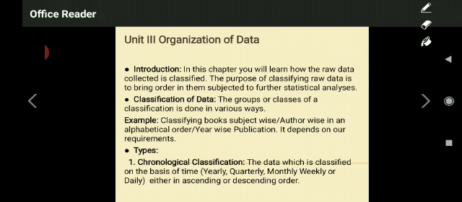Once he collects all these broken items by paying something to them, he is not able to, for example, resell those items immediately to the next person. Before going to resell for recycling these items to the next person, what he does is he classifies the amount of items that he has purchased from you and me.